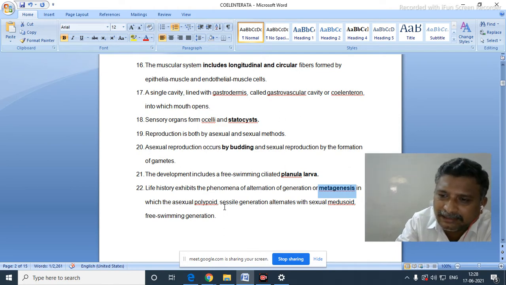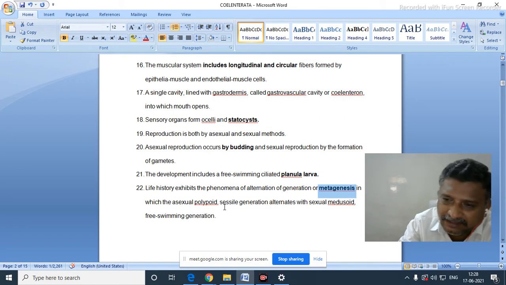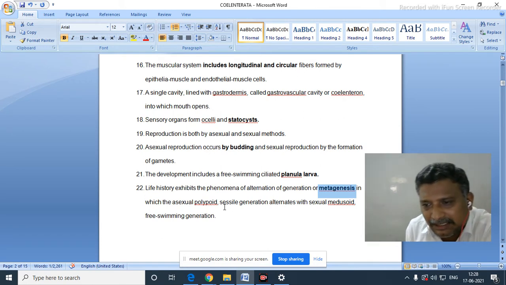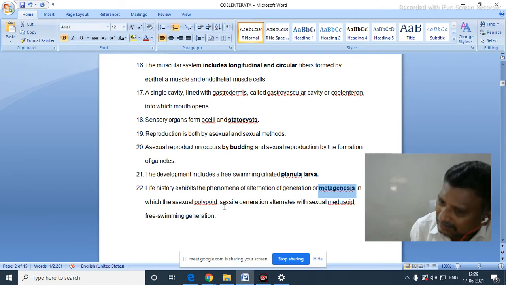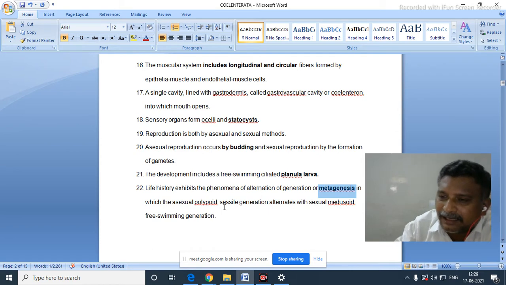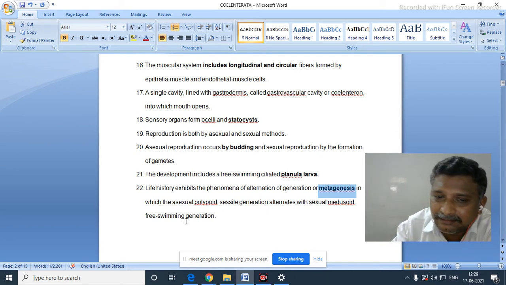So alternatively both will come together. Polyp produces medusa by asexual method, and medusa produces polyp by sexual method. So all these will come alternatively to each other. Hence it is said to be alternation of generation. Okay.